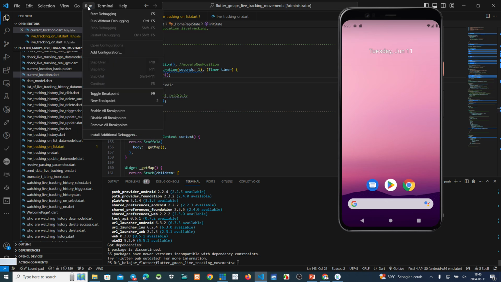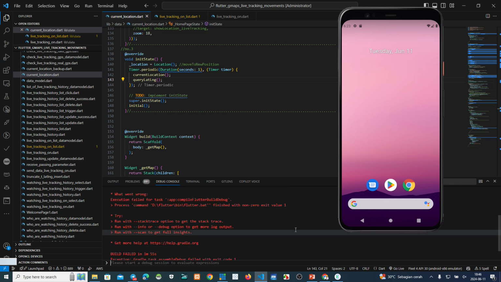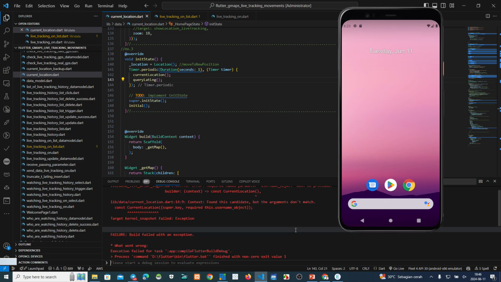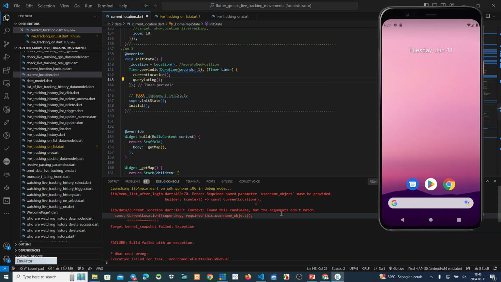Oh, why? Still error? Oh my God. Username object must be provided context.